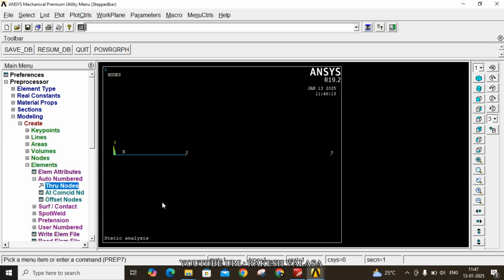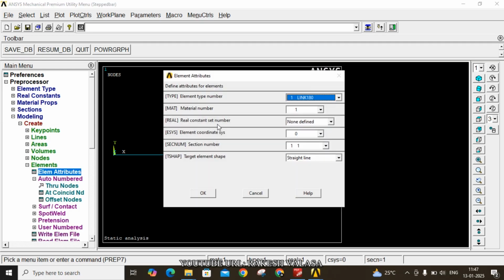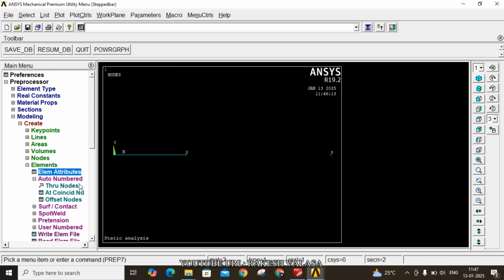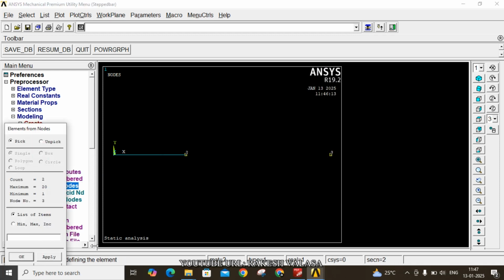Now click on OK. This second step is also most important. Go to the element attributes. You must change 1 to 2, because element 2 has Young's modulus 100 GPa. Select section number 2 because the section 2 area is 500 millimeter square. So you must choose material number 2, section number 2. This is the most important step for this problem. Now click on OK. Auto number, thru nodes, join 2 and 3, then click on OK.